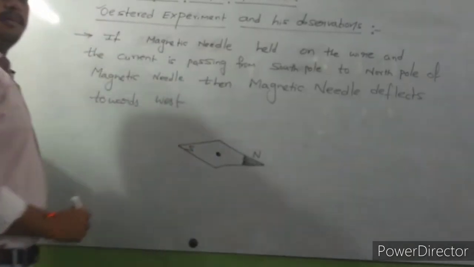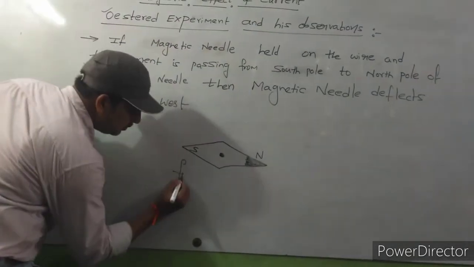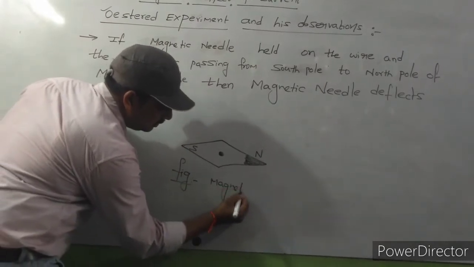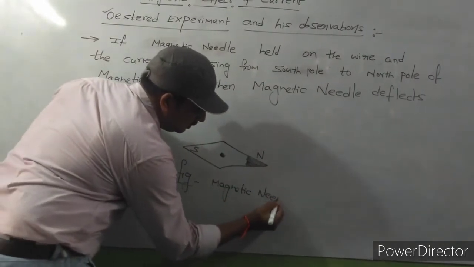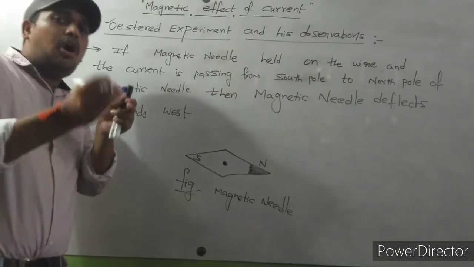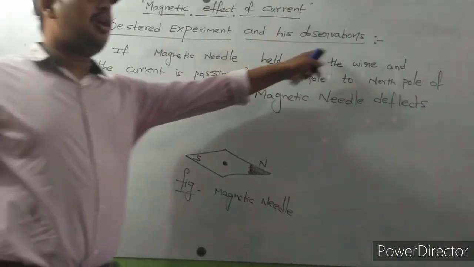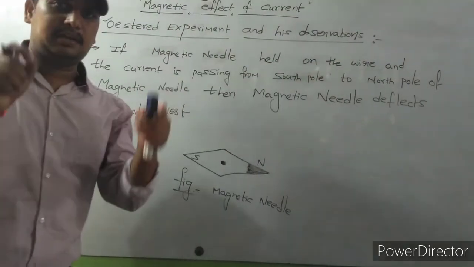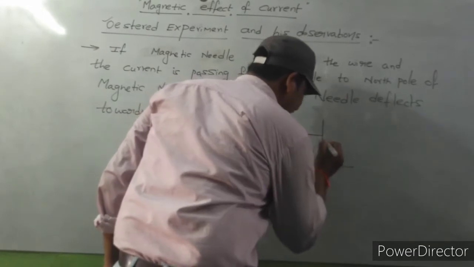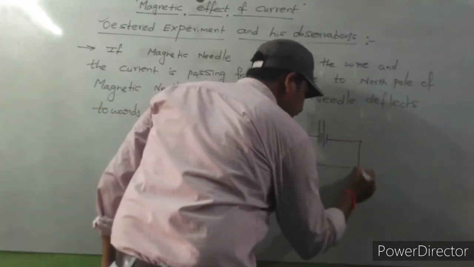This is a figure of a magnetic needle. If you place this magnetic needle on the wire, for example, this is the wire, and this wire is connected to a battery source.